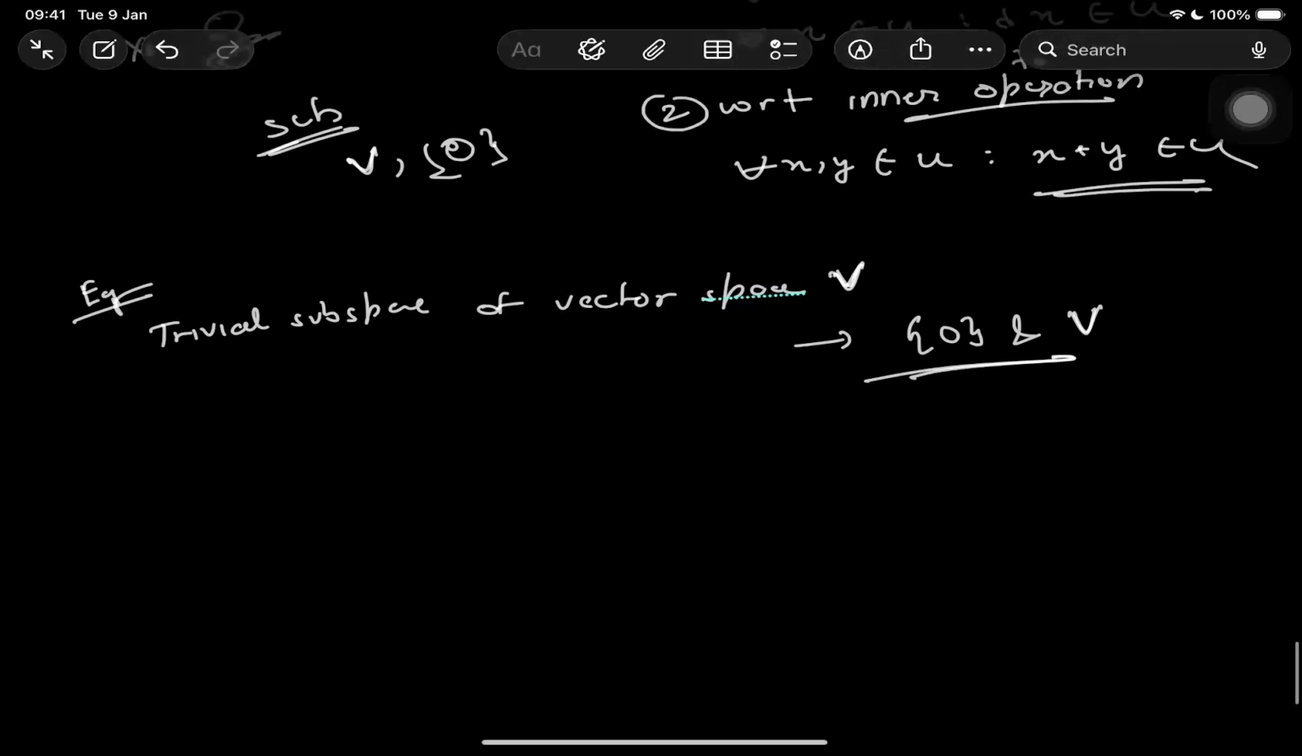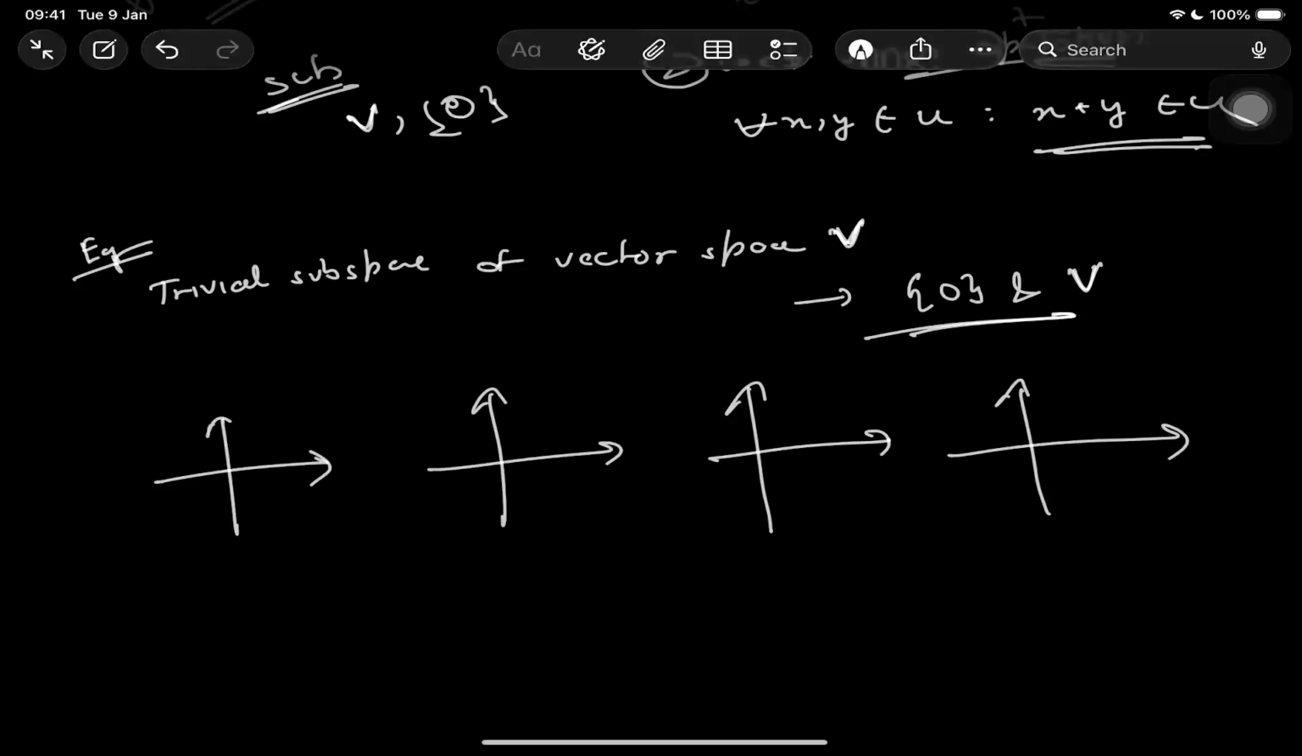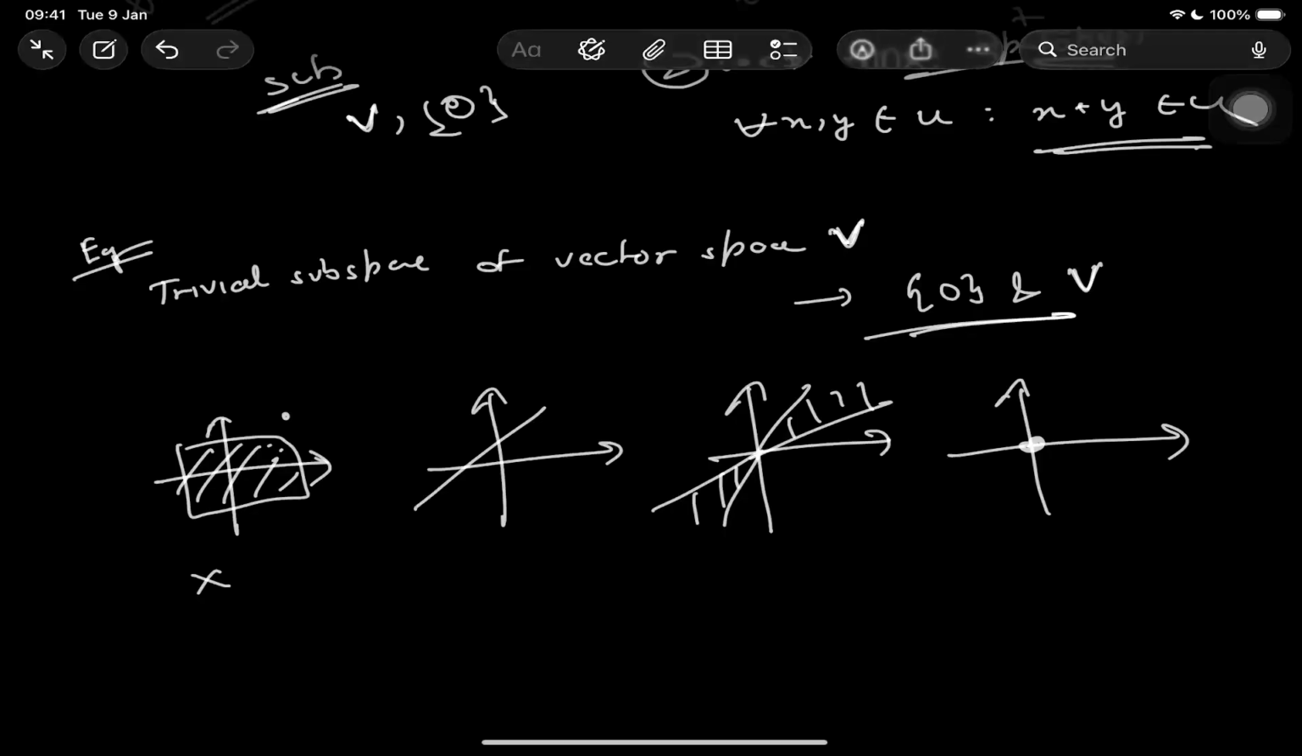Now second, I'll give you a few graphs and I'll ask you whether each is a subspace. First I have this, second I have this, third I have the two lines and the area between these two lines, and fourth I have the point here. Now this I won't call a subspace because if I take any two points, suppose this and this, and add them, then I get a third point here, so it is outside of our vector space V, hence we won't call it a subspace.